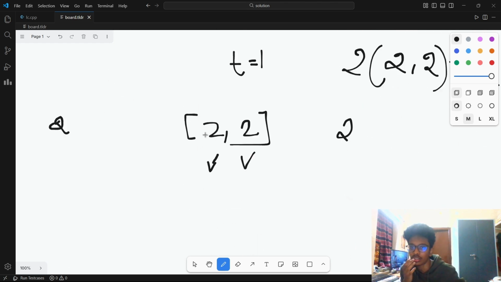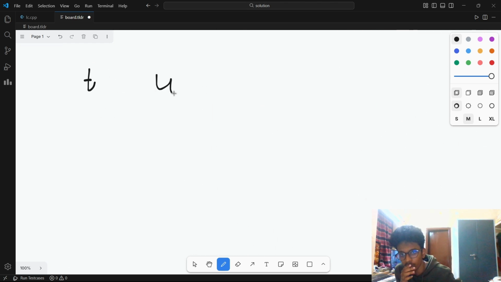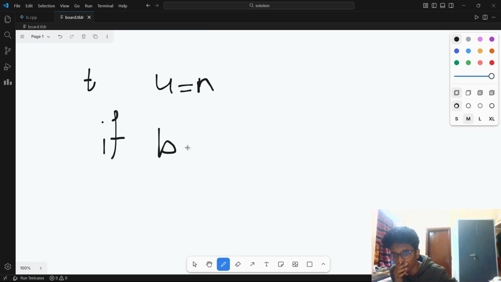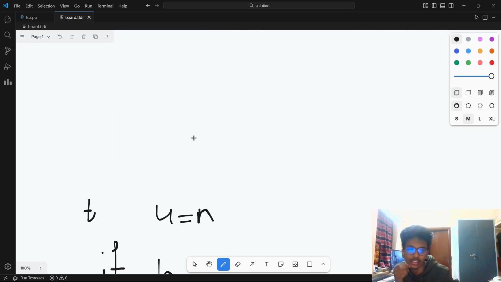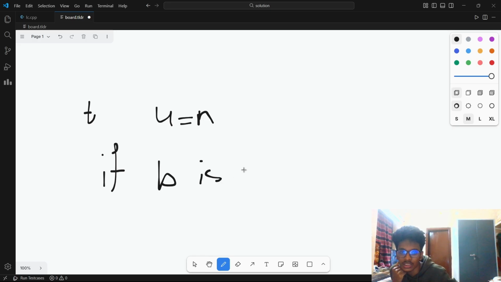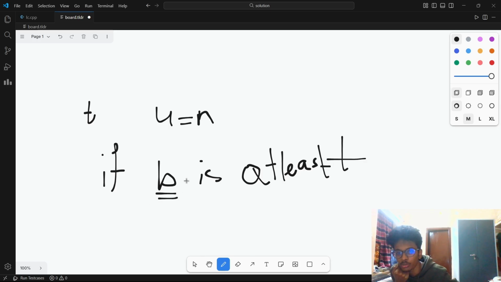So let's say you have a time t and u equal to n, the number of unsatisfied computers. What would you do? You iterate over the batteries and say, if a particular battery's value b is at least t, then what can you do?